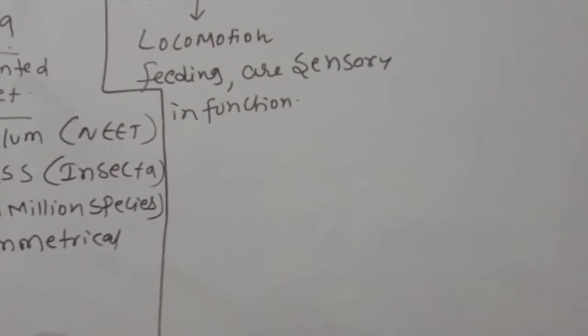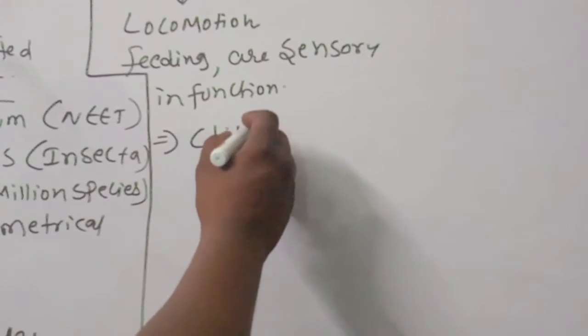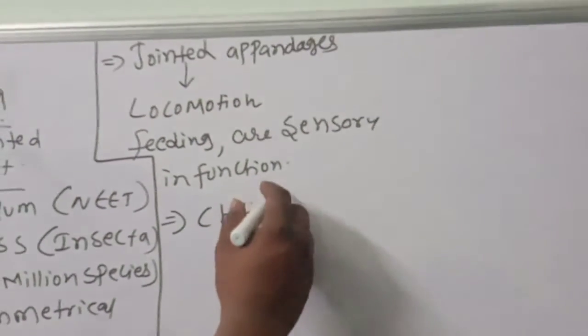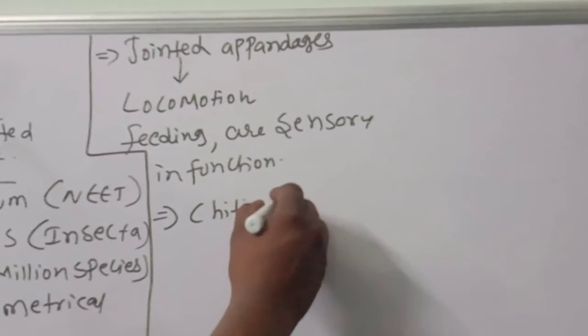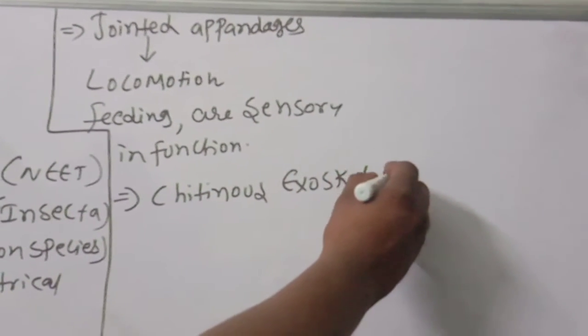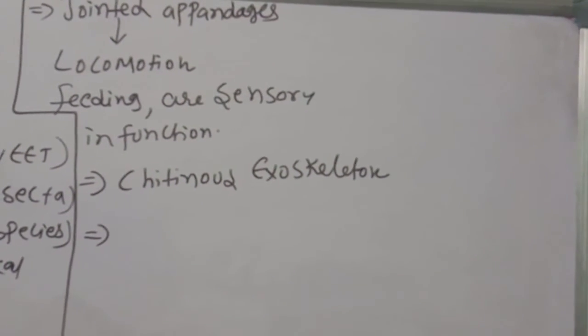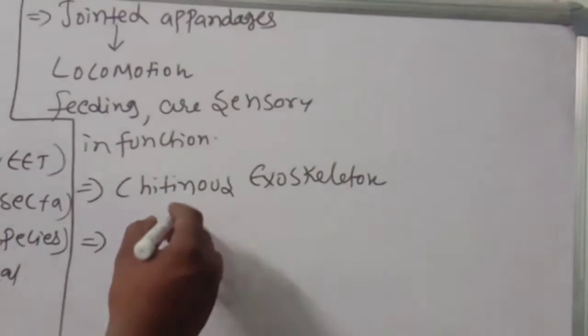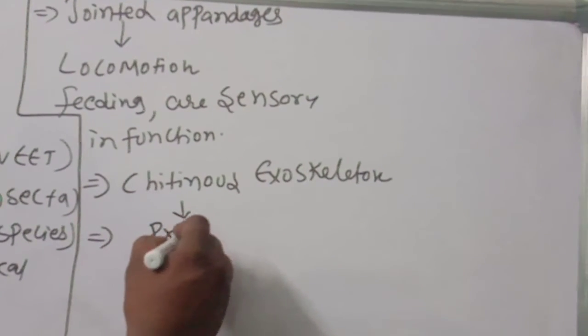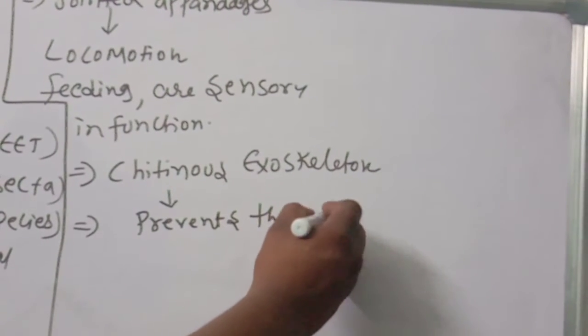Next, the body is covered with a very important chitinous exoskeleton. Body is covered with chitinous exoskeleton, and it prevents water loss from the body.